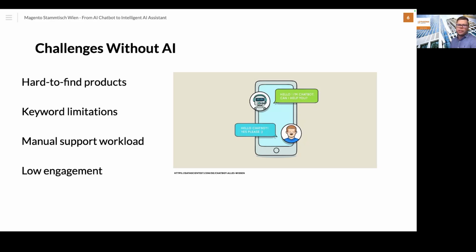Because if we are not using AI, we are increasing the customer frustration and they cannot find the correct product or in general the correct information. And we are also talking about higher bounce rates, missed sales opportunities and a missed conversion rate. Because if the customer cannot find the correct product, they cannot check out, or they are just frustrated.